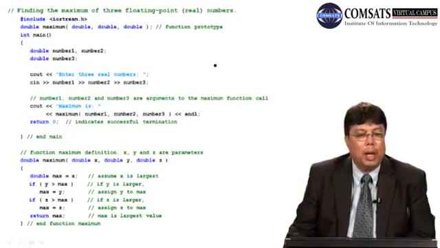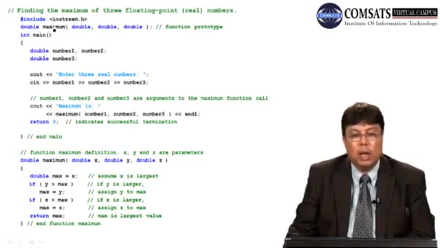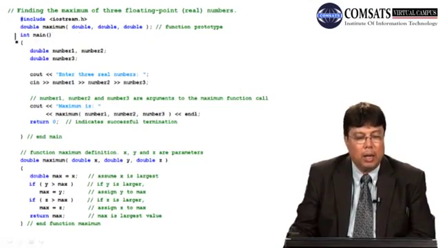So this is the program. Here I am providing you the prototype, and this prototype says double. Maximum is the name of the function. These are the three arguments. So this is a prototype. Here is a main, and here we have called this function, where I've called this maximum. I've called this maximum here.